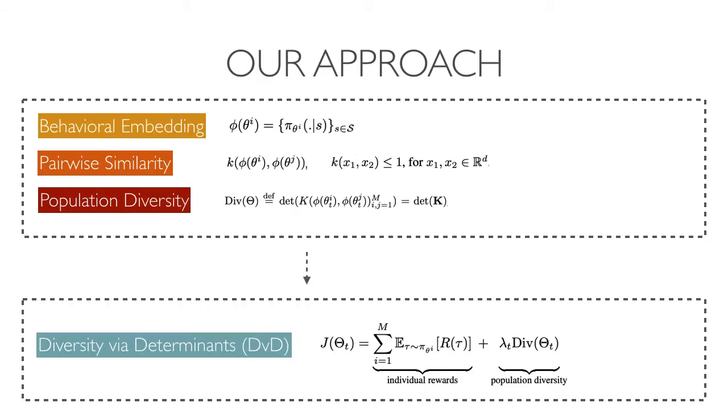Now moving to our approach. We define the behavioral embedding as the actions taken by a policy for all states in the environment. If the policy is deterministic and the MDP is finite, then two policies are essentially identical if they have the same embedding. We define the pairwise similarity with a kernel, such as the squared exponential kernel. This allows us to define the population diversity as the determinant of the kernel matrix. This is similar to how subsets are measured in determinantal point processes. We call our approach diversity via determinants, or DVD.